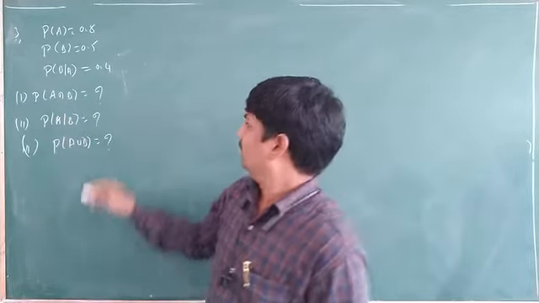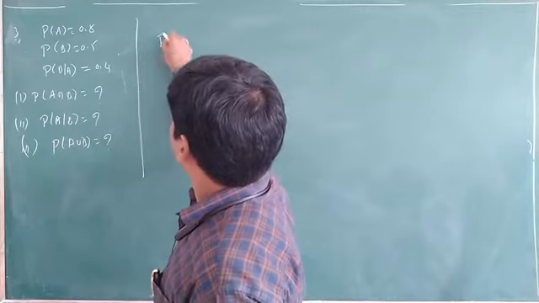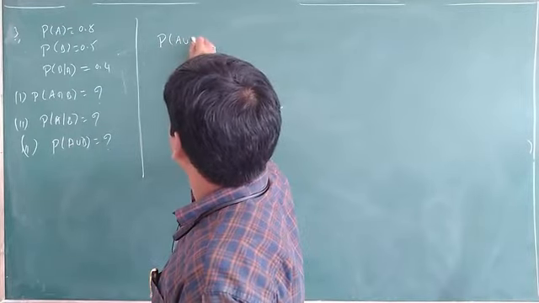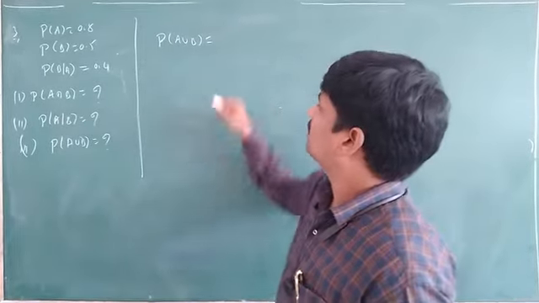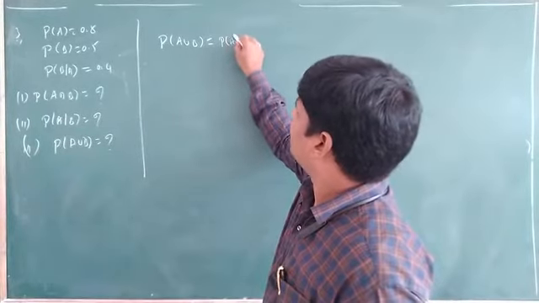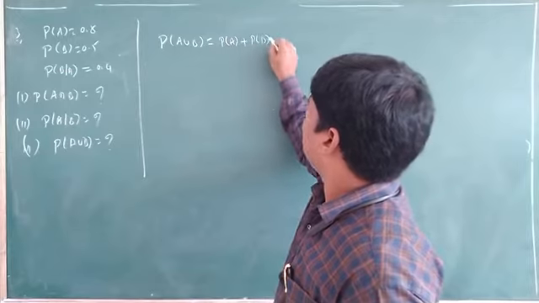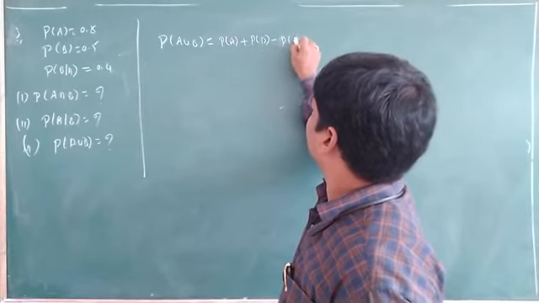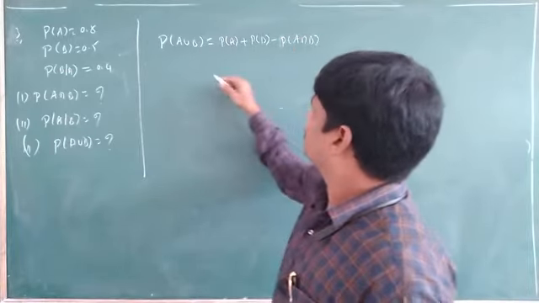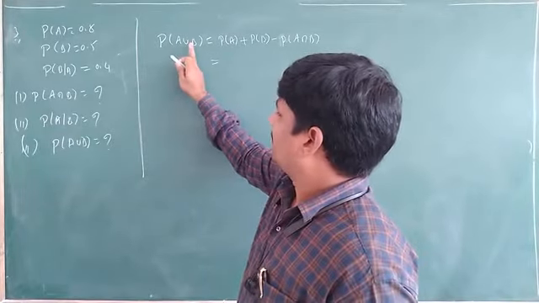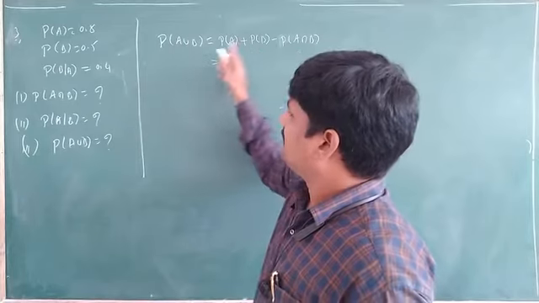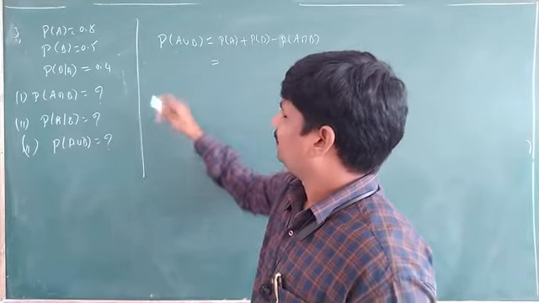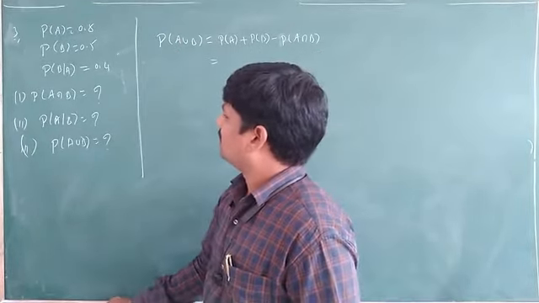How will it be? Probability of A union B is equal to, we know the formula, probability of A plus probability of B minus probability of A intersection B. So substitute all these values. But here we have to find A intersection B, which is not given, no? So by this formula you cannot find it.